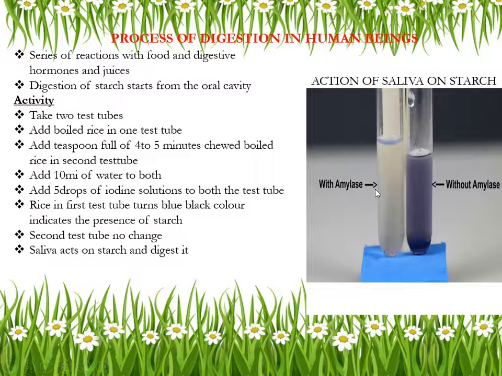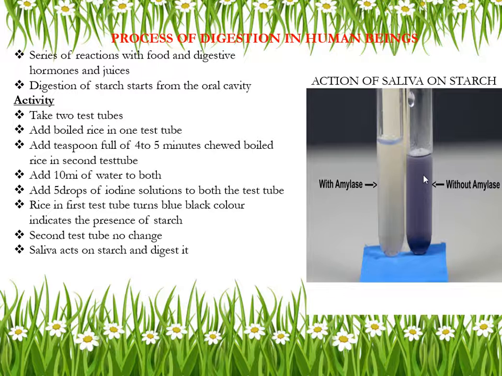Okay, in both the test tubes I'm going to add 10 milliliters of water. After adding, I'll take one solution, that is iodine solution. This iodine solution I add in both test tubes. Now what difference are you going to observe? In this test tube only fresh boiled rice is there. So when you add iodine solution, this boiled rice will turn blue-black.